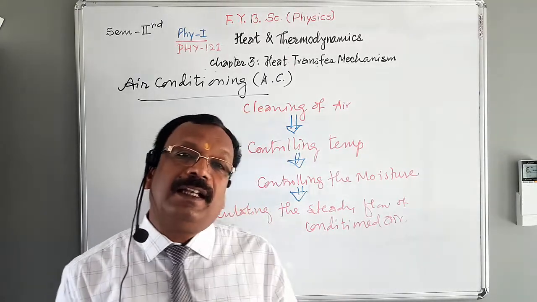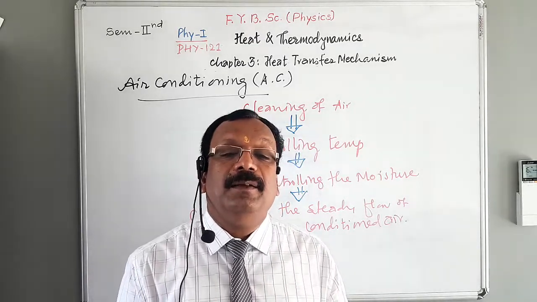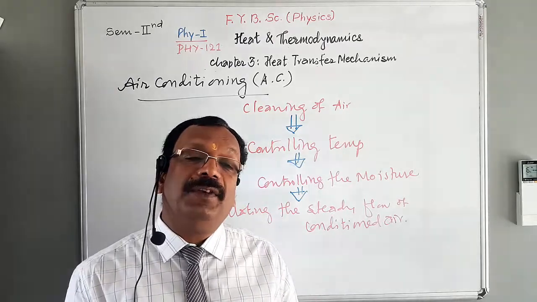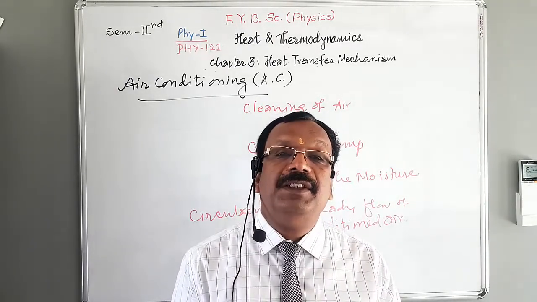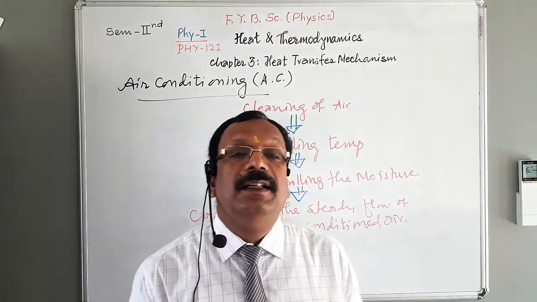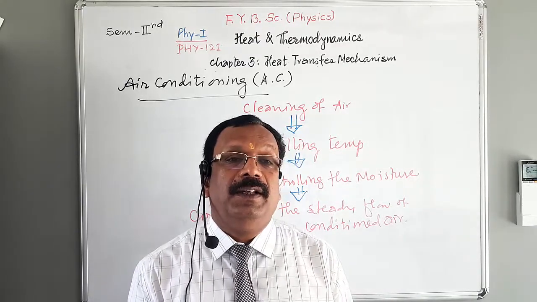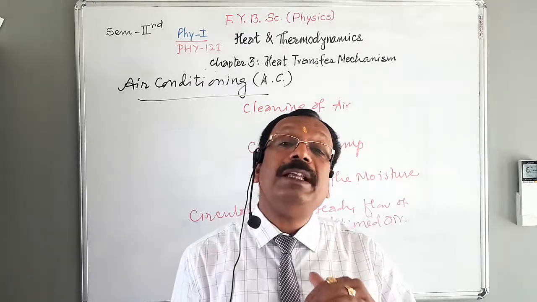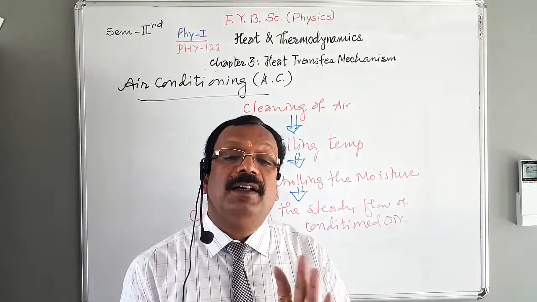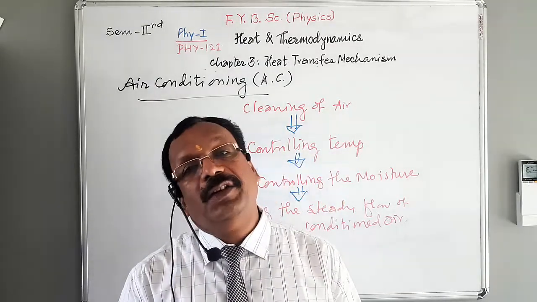Cleaning of air in an air conditioner machine is done by forcing the air to pass through filters, where the filters are made up of closely packed fiber glass wool or metal fiber coated with sticky substance like oil.